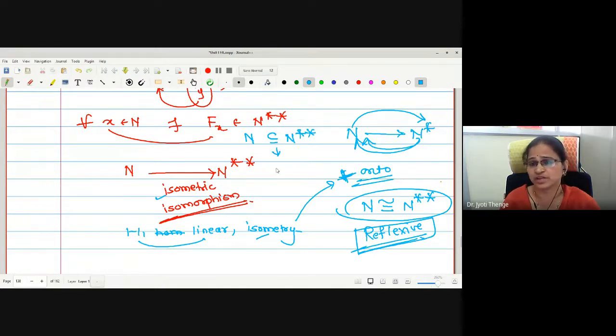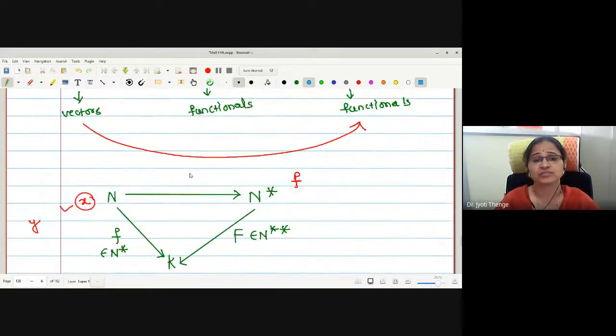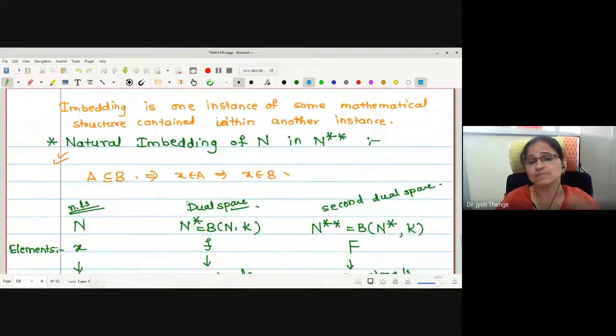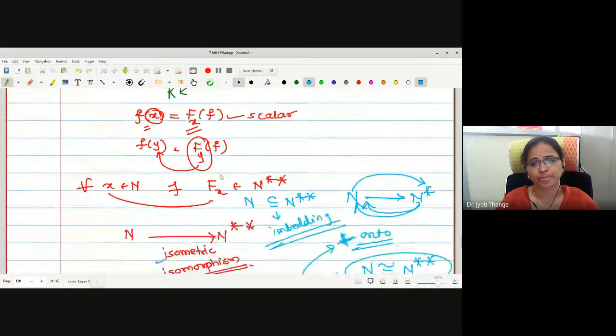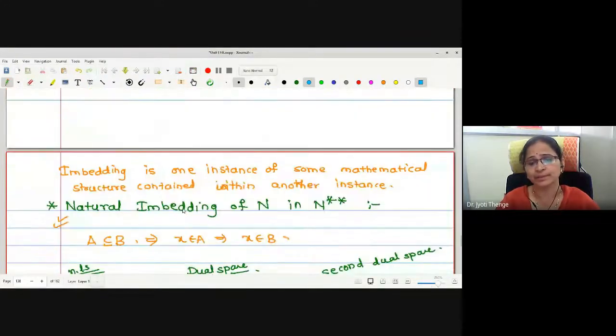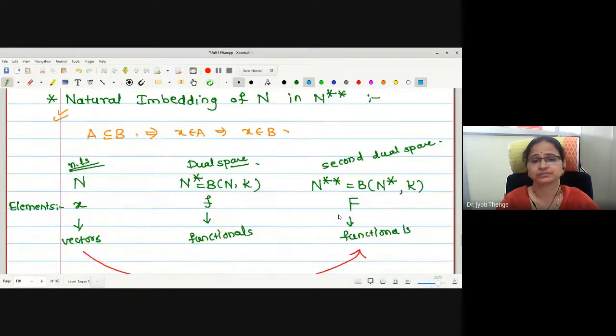This is not a subset relation. I am writing this as embedding, contained in, and this contained in relation is in some sense not like the subset one. Understood this natural embedding of N in N double star?